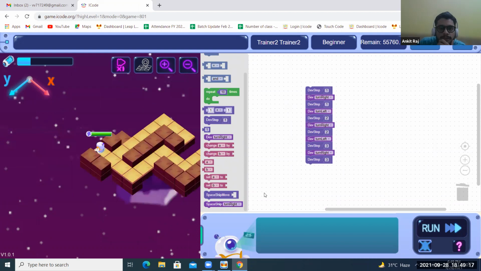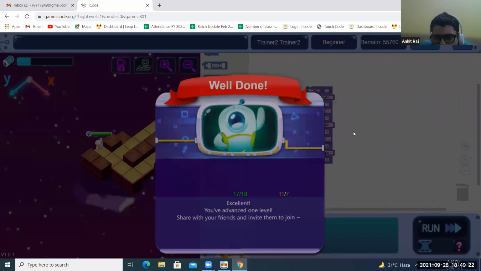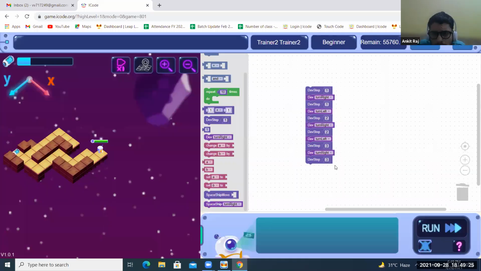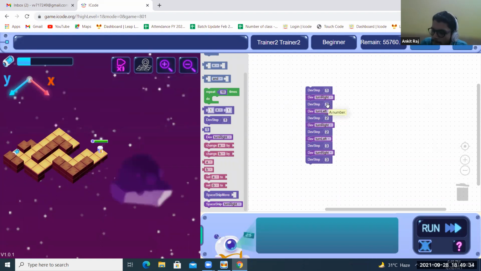We'll start with this now. Three, three, turn right, left. No, I don't think any loop will be used here. Yes, you can use variables, of course. Set A, like that, set A to something. You can use that. Yes, sir.